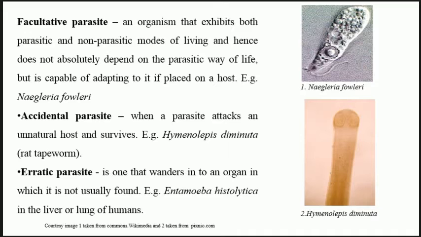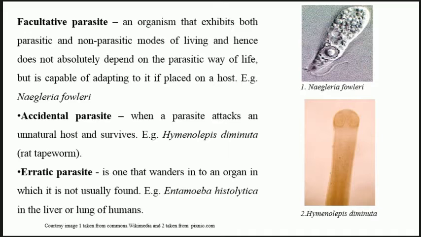In that we have already seen ectoparasites and endoparasites. Now other than that, there are also some different types of parasite that do not depend upon where they are present, whether outside or inside, but on how they behave. For example, the first one, as you can see, is the facultative parasite. This parasite can work as a parasite, and it can also have a non-parasitic mode of living. So it does not totally depend upon the host, but it is capable of adapting itself to the host. So it can change itself.